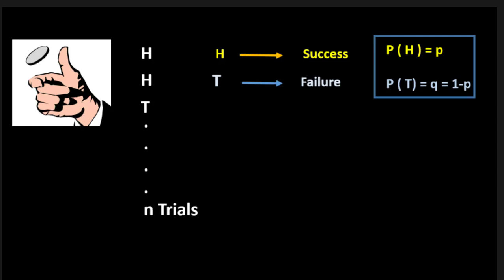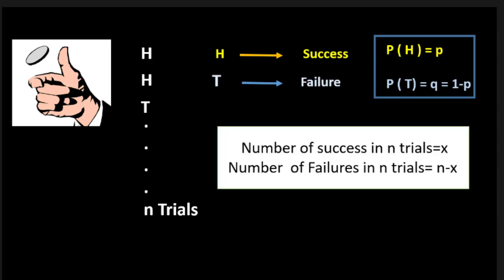So if we get X successes in n trials, the number of successes in n trials would be X and the number of failures in n trials would be n minus X. What is the probability of getting X heads in n trials?